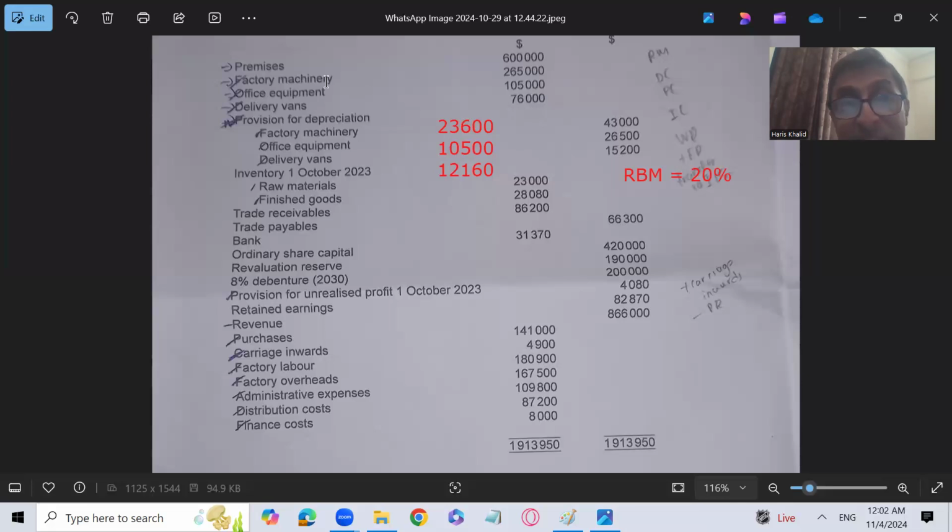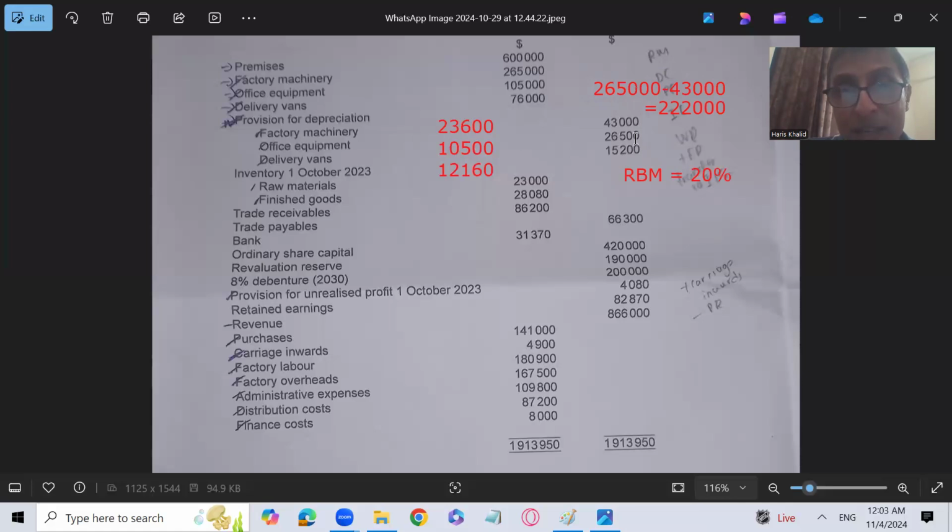And for factory machinery, again, there has to be diminishing balance. Factory machinery is 265,000 and the depreciation is 43,000. Let's calculate it. 265,000 minus 43,000. The answer is going to be 2,22,000. If we are going to charge the diminishing balance method with a rate of 10%, the depreciation on factory machinery should be 22,200. But the current year depreciation on factory machinery is 23,600.